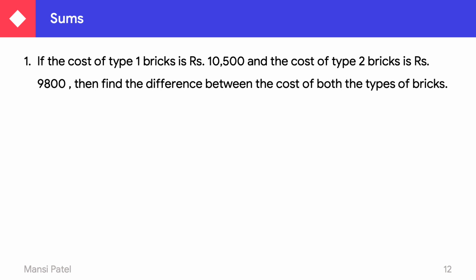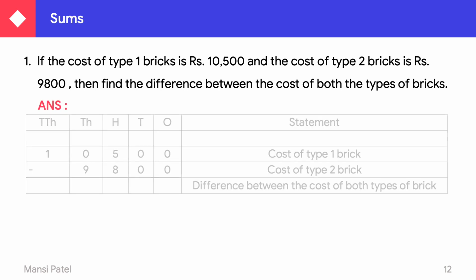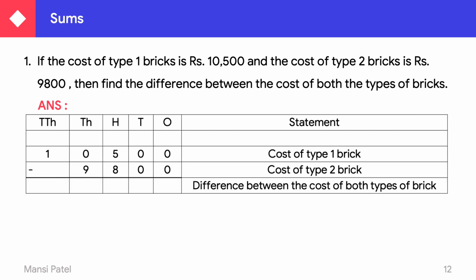Find the difference means we have to subtract the cost of type 1 brick minus the cost of type 2 brick. So let us see here. Draw one table, write down the periods: ones, tens, hundreds, thousand and 10,000. First, the number which is bigger you have to write down first. The cost of type 1 brick is the bigger number, so we write down here 10,500.